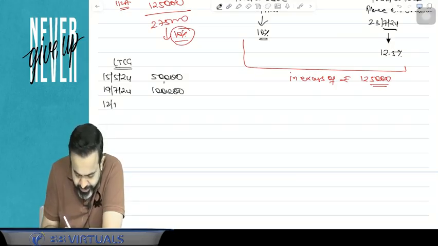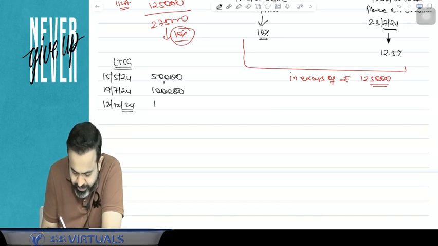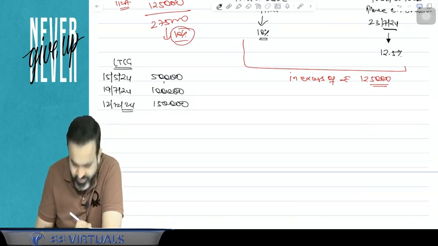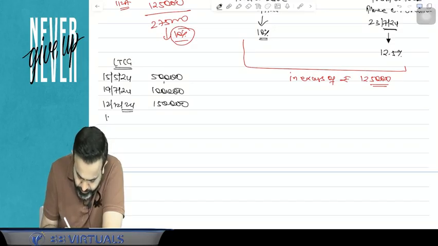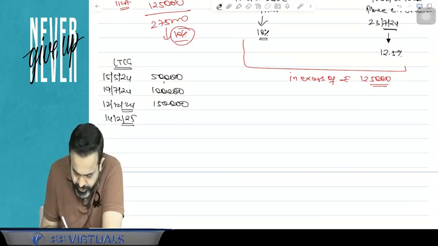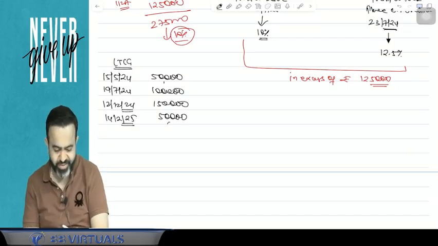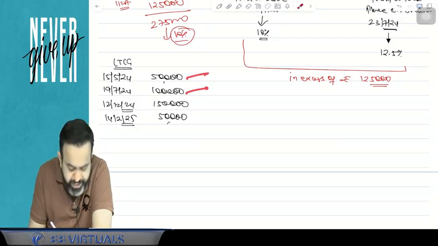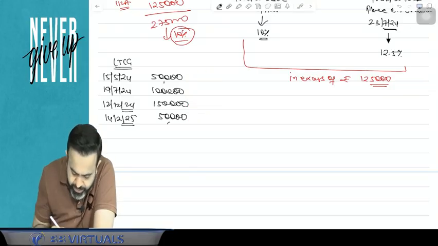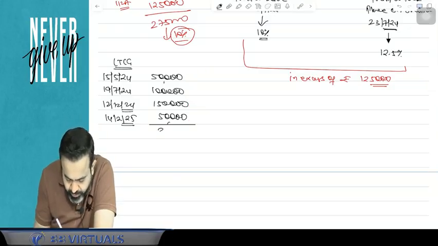Again on the 12th December 2024, there is 1,50,000 capital gain. And on the 14th of Feb 2025, suppose again 50,000 long-term capital gain. So the total is 50,000, 1,50,000, 3 lakh, 3,50,000.